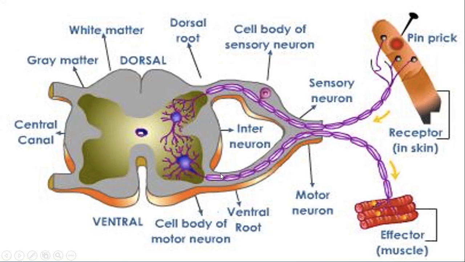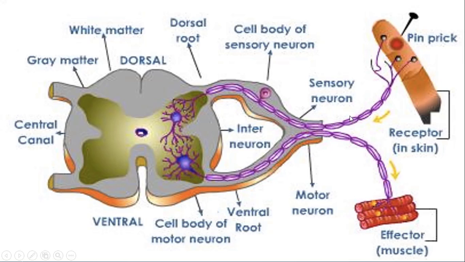Now the motor neuron, you can see that a message from the central nervous system is passed into the effector. This is a particular muscle. They need to respond to a particular stimulus. So the pathway along which messages are moved from the receptors to the central nervous system and from the central nervous system to a particular effector is said to be the reflex arc.